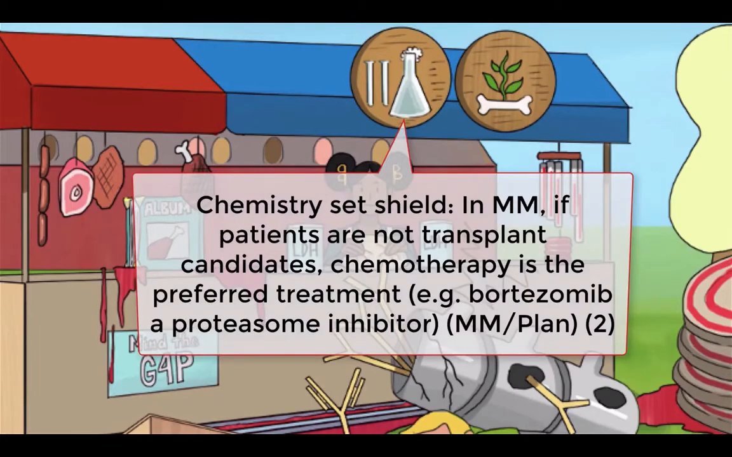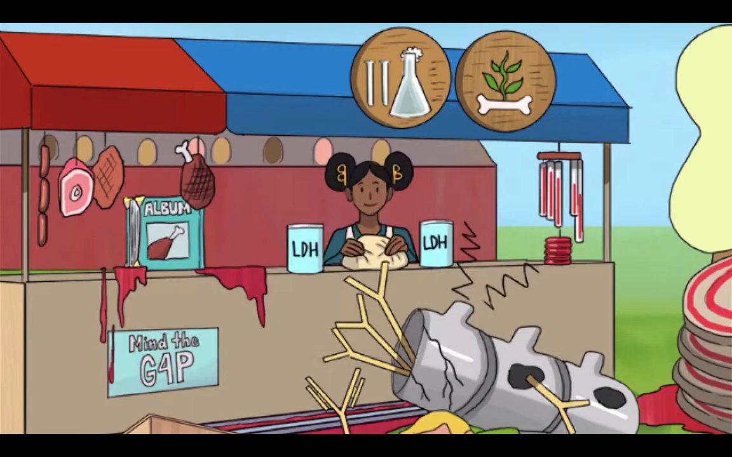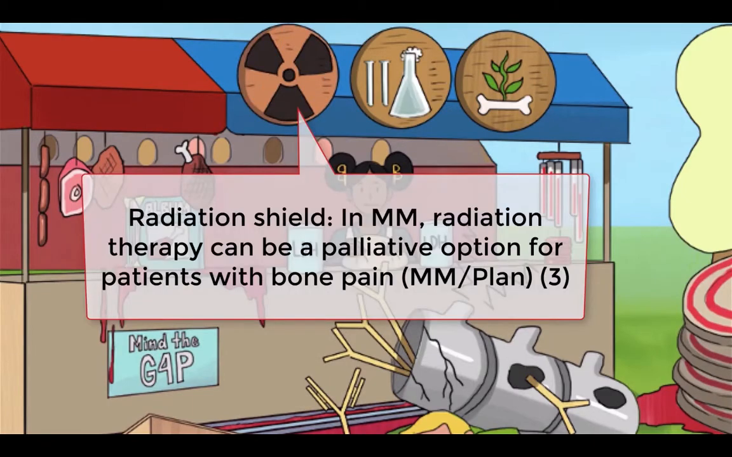If patients are not transplant candidates, chemotherapy is the preferred treatment. The regimen often includes bortezomib, a proteasome inhibitor. Since plasma cells are all about protein synthesis, it makes sense that they're particularly sensitive to proteasome inhibitors. Patients with unrelenting bone pain may choose to have palliative radiation therapy.